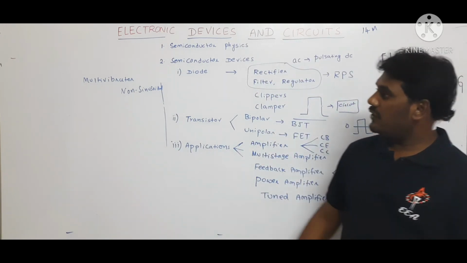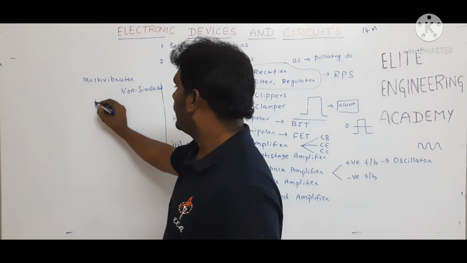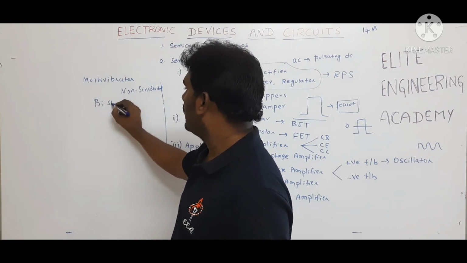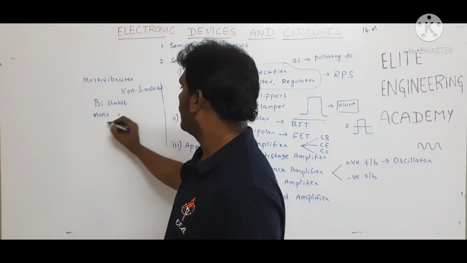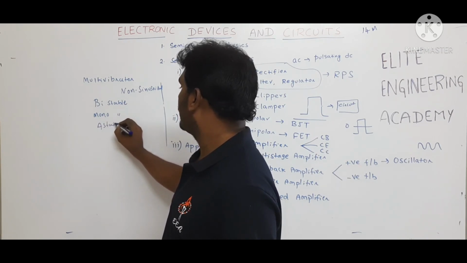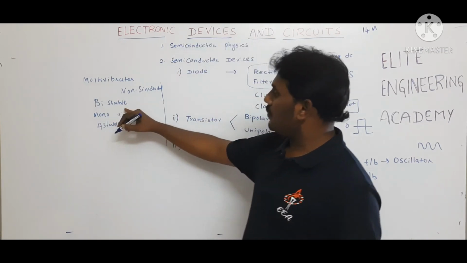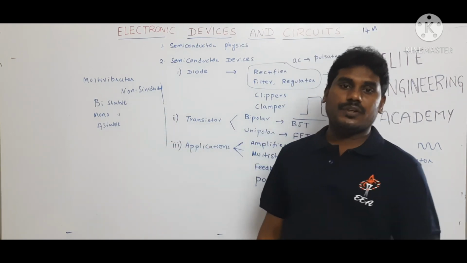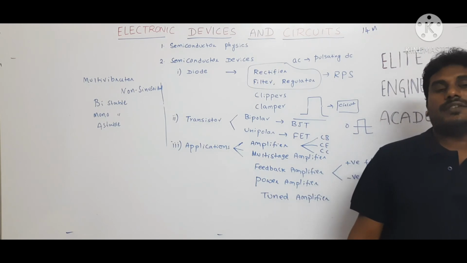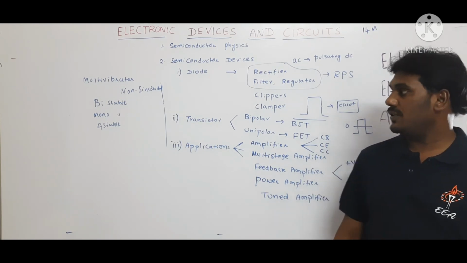So here we have bistable, monostable, astable multivibrator. Both the states of bistable are stable states. The bistable multivibrator is used in memory applications and in flip-flop circuits.